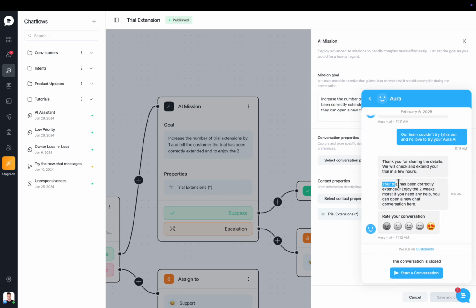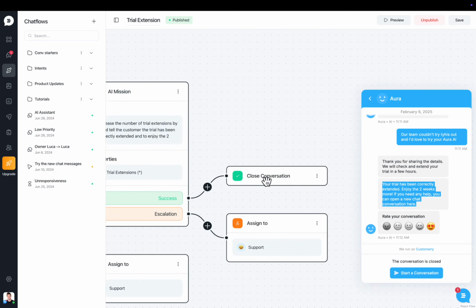Check this out. Yeah, enjoy 2 weeks more. If you need any help, you can open a new chat conversation here. And basically, she closed the conversation as expected and sent the CSAT. This is the way you can manage trial extensions with Customerly Aura, with your team not involved in it.